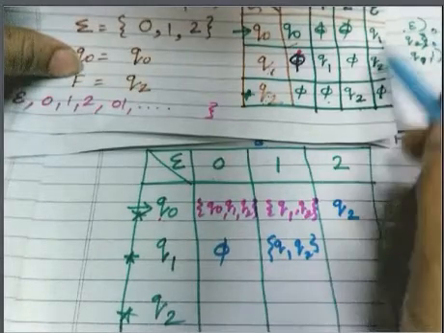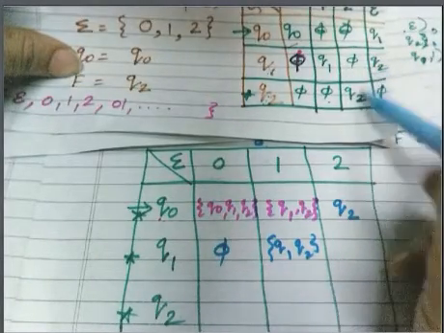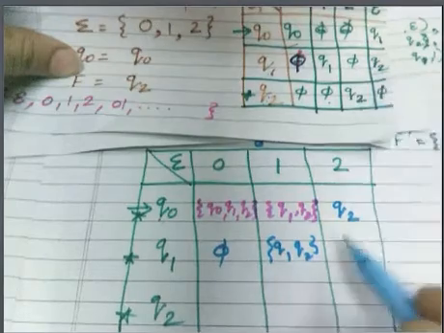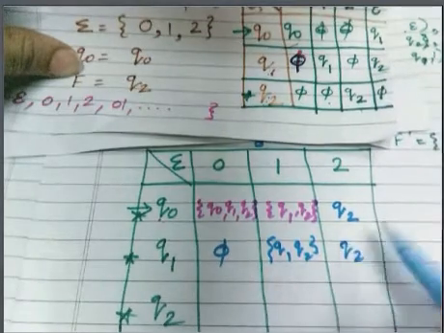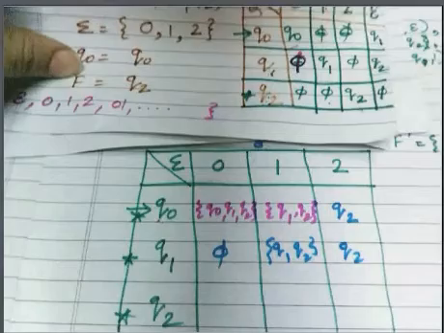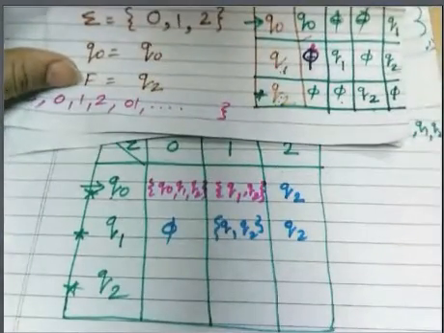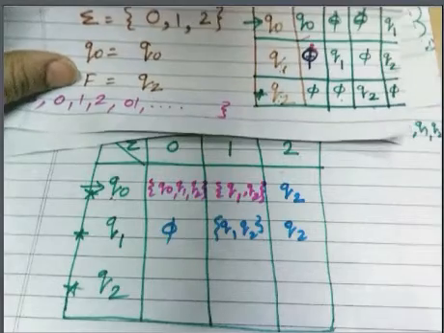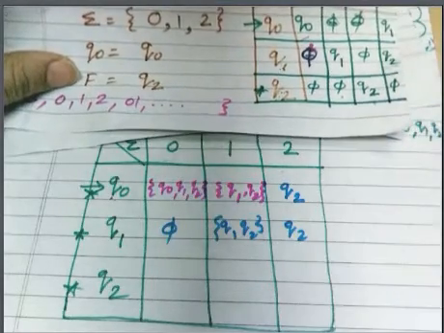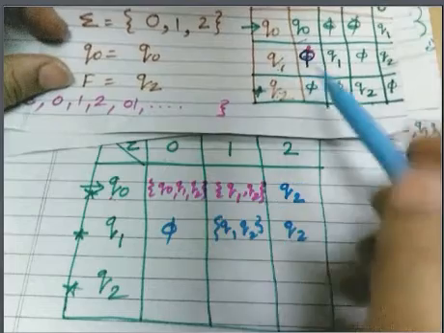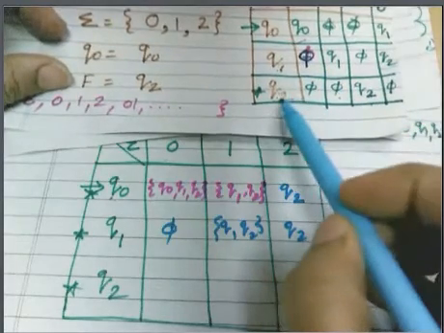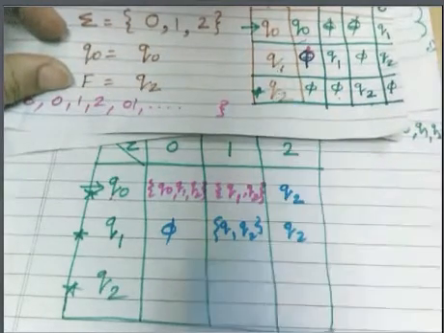The epsilon closure of Q2. Epsilon closure of Q2 is Q2. See, you have to verify. I'm doing it quickly because I want to show you the transition graph. In yesterday's discussion I asked you to do these things, but since we have little time, we can complete it. Now, this row is completed.